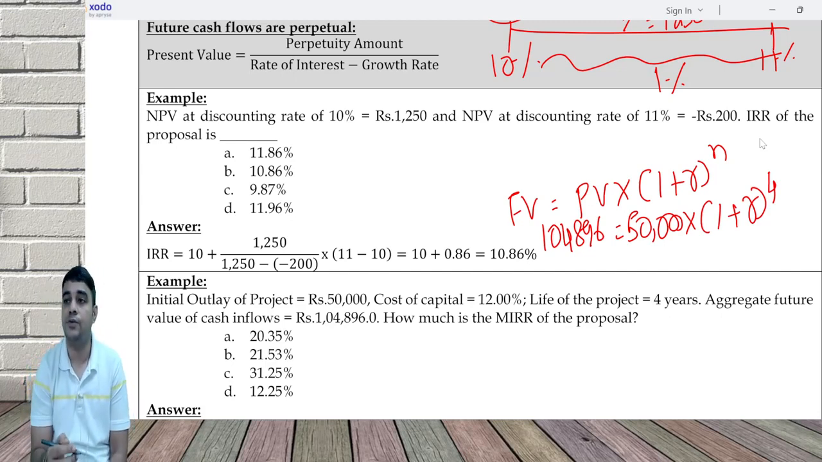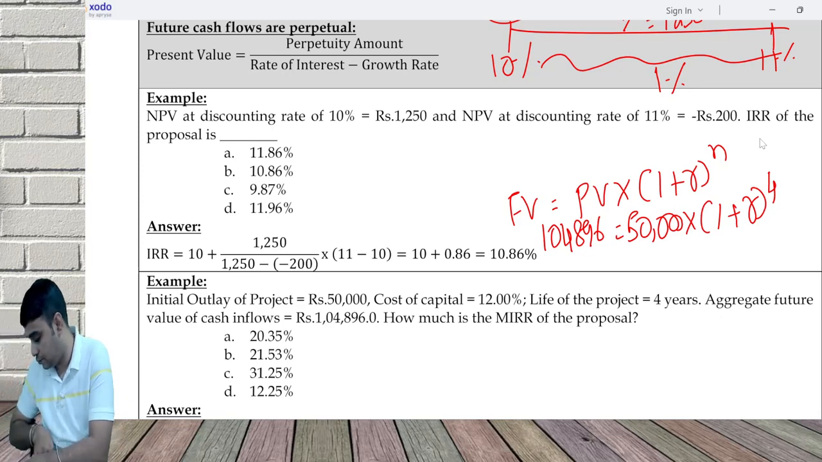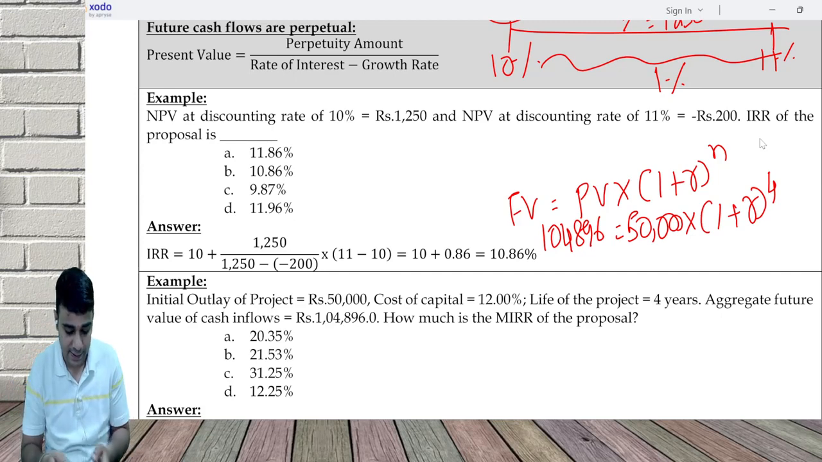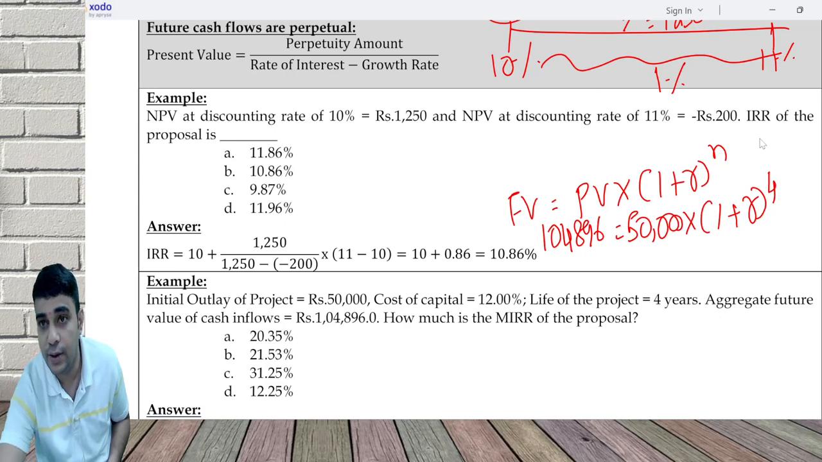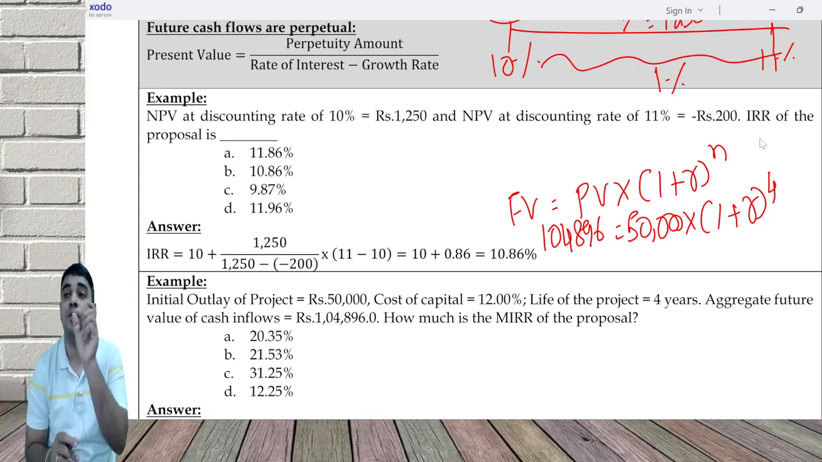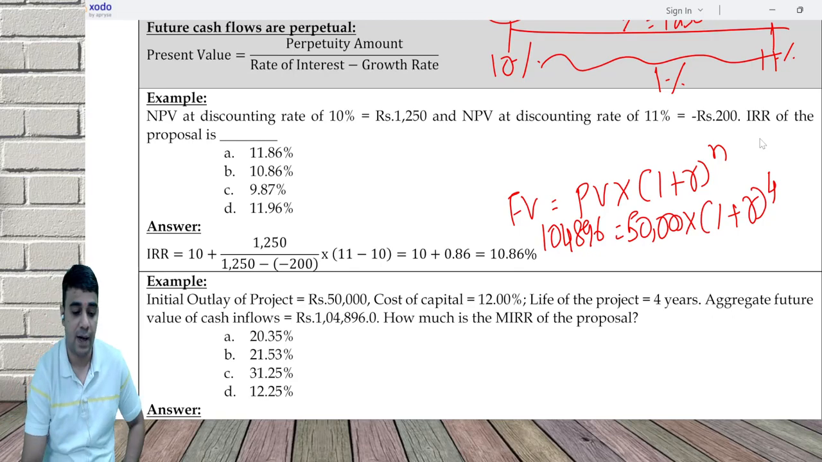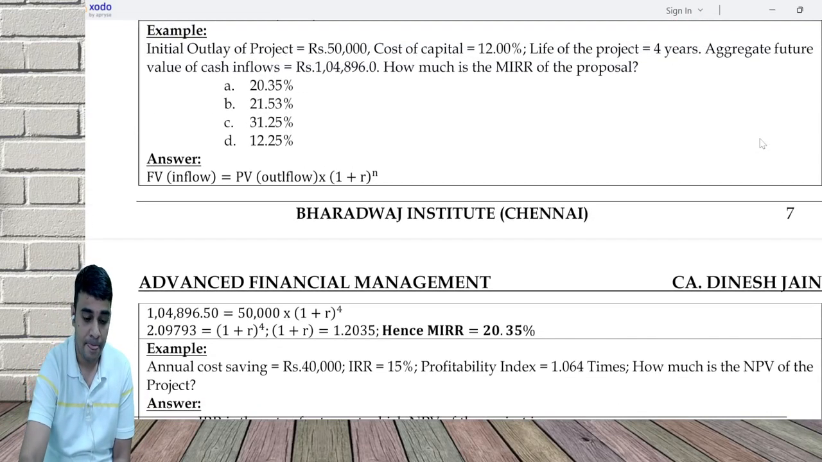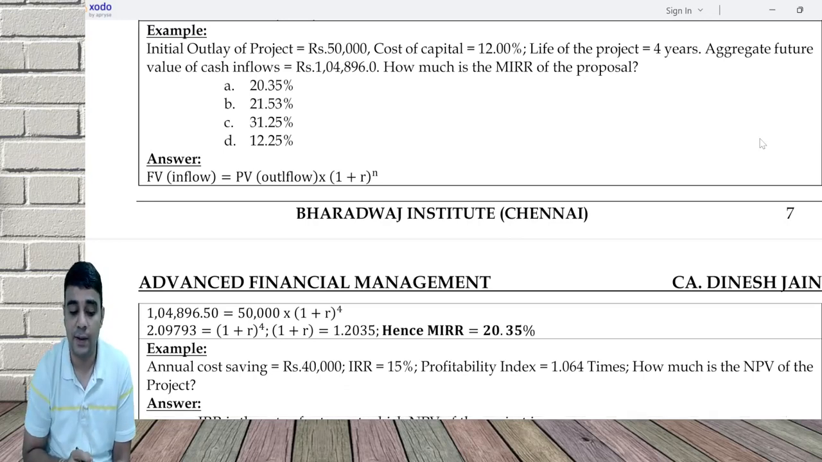You divide by 50,000. One square root will make it (1 plus R) square. Another square root will make it 1 plus R. Do and tell me. 1,04,896 divided by 50,000, one square root, another square root is 1.2035. So 1.2035 is equal to 1 plus R, and R is equal to 20.35%. Clear?